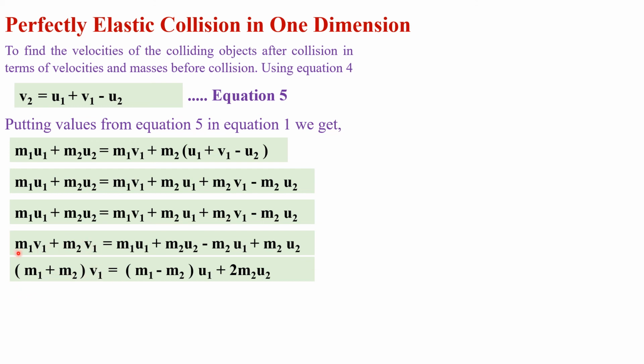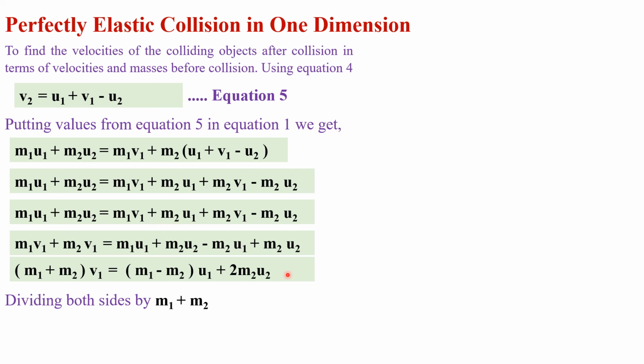We have taken v1 as common because it is the same in both the terms, so v1 into m1 plus m2 is equal to, we can write the terms containing u1 together, and after taking u1 as common we get u1 into m1 minus m2, that is m1 minus m2 into u1 plus, here is one m2 u2 and another m2 u2, so 1 m2 u2 plus 1 m2 u2 becomes 2 m2 u2.